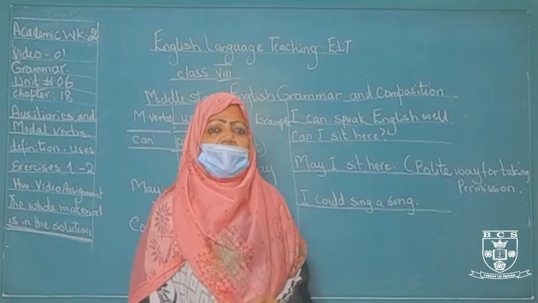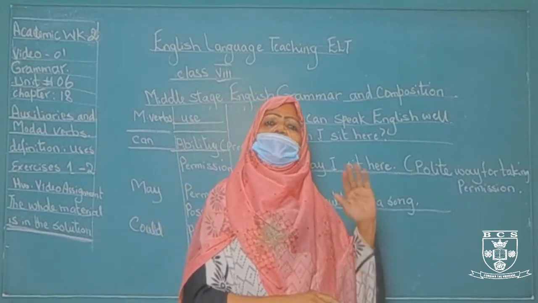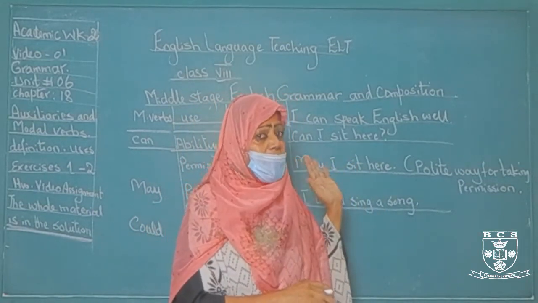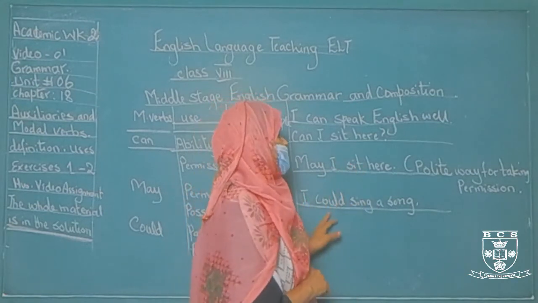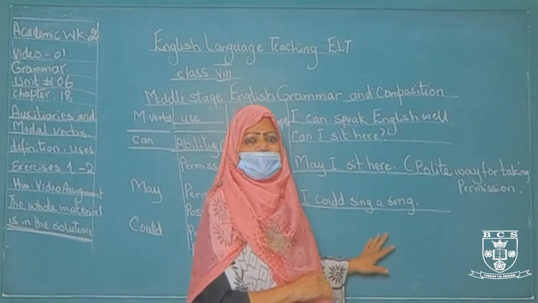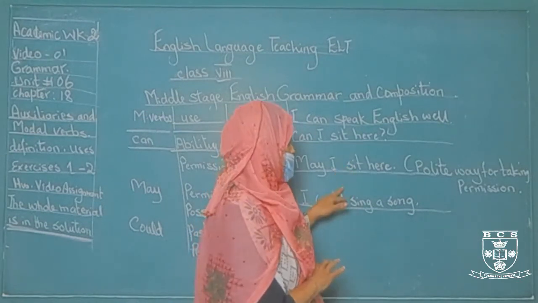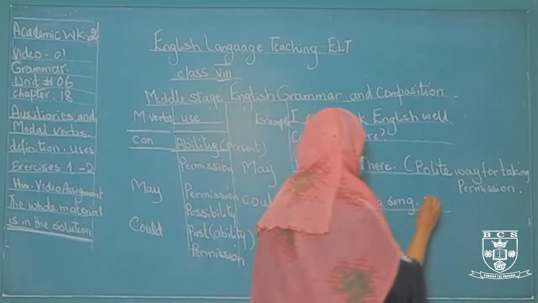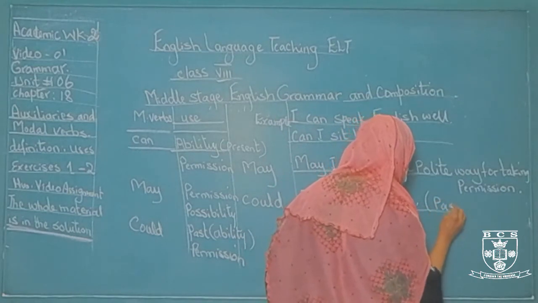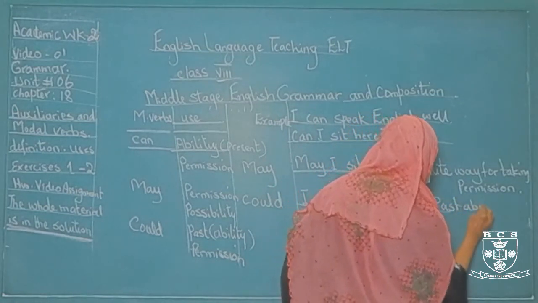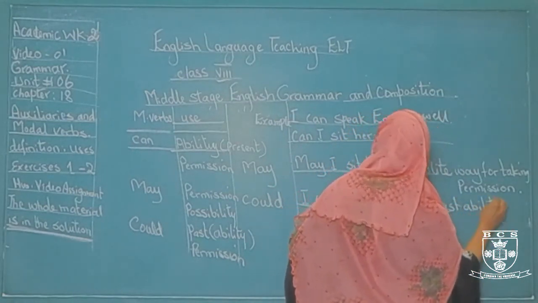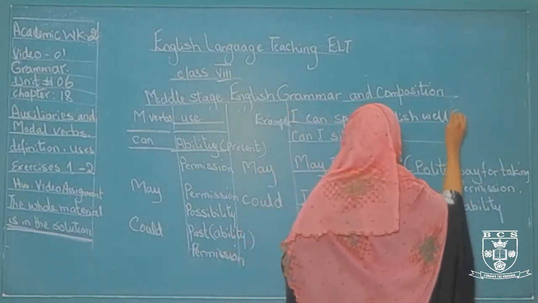It means I could sing in the previous days, but now I can't. That ability is not with me now. That ability has passed away. So, we use could for past ability, and can for present ability. Okay?